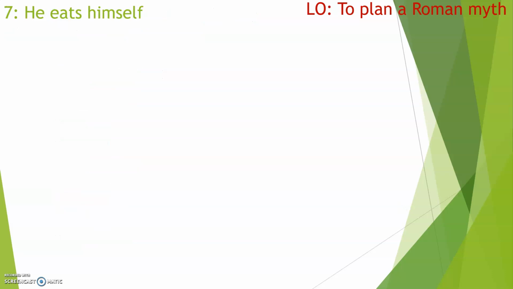He eats himself. So this is the best bit of the myth, and this is where it all goes horribly wrong for him, and he's eaten himself. So whatever happens at the end of this, it's the end. It's a terrible thing that has happened to him. So I thought, what terrible thing could happen to our character?